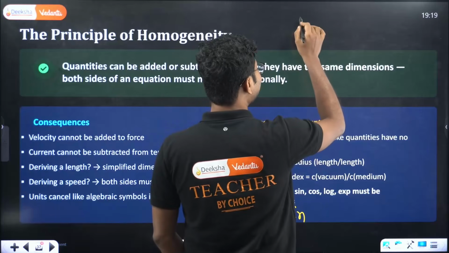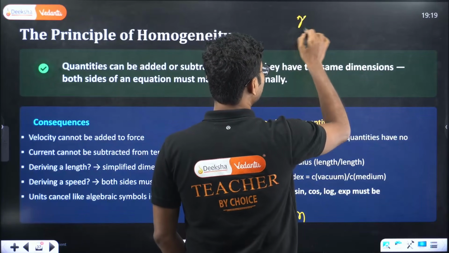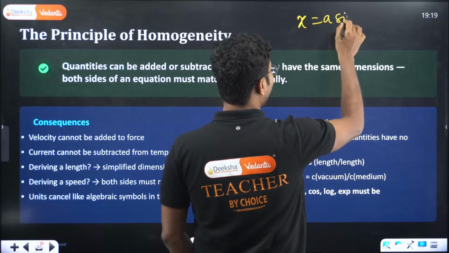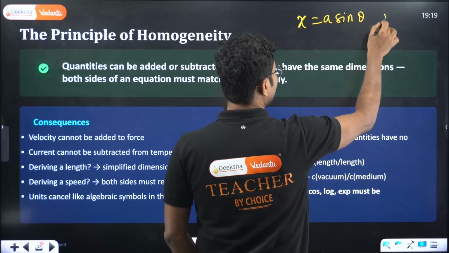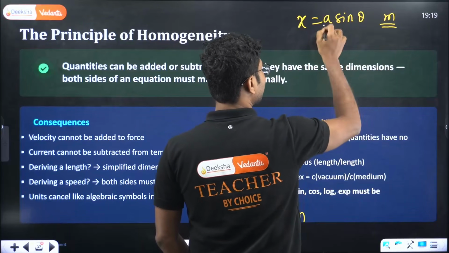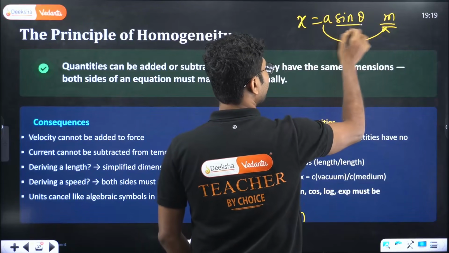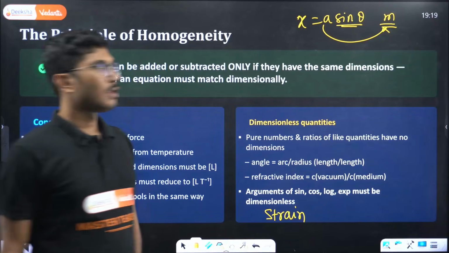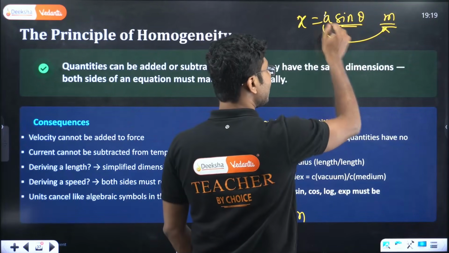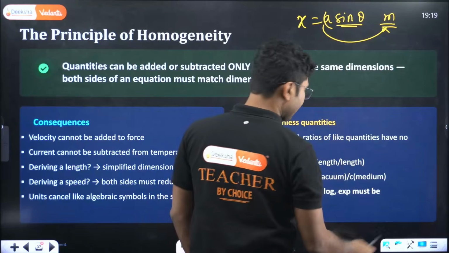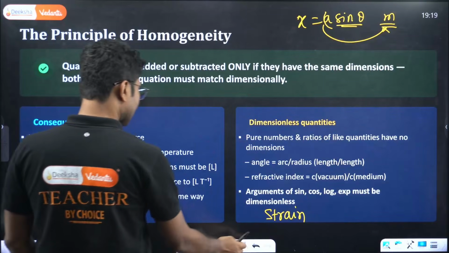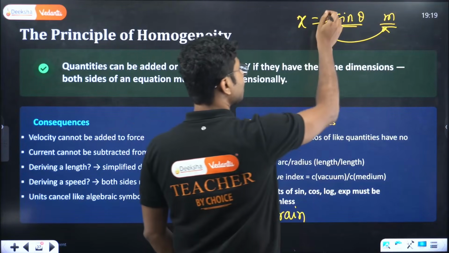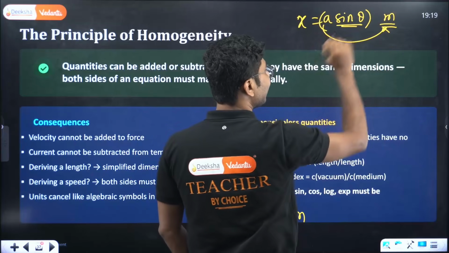So if I say x equals a sine theta meters, now this meter is associated with this a, not with the sine theta. Sine theta has no dimension. You will see this in future in some cases, and at that point you might say, sir, you said that sine theta has no dimension, but why is there a meter written over here?